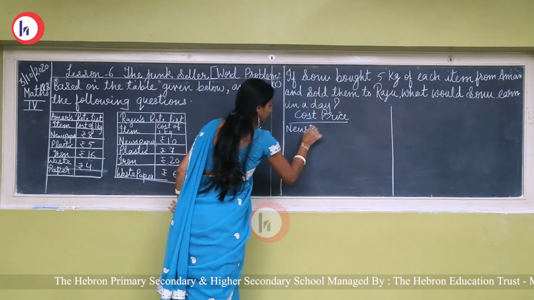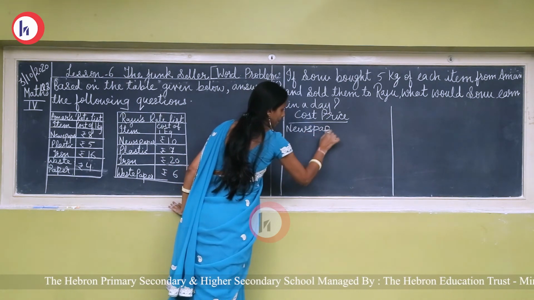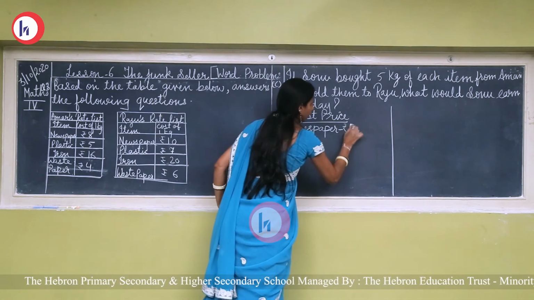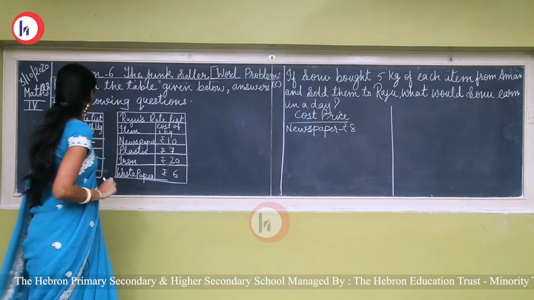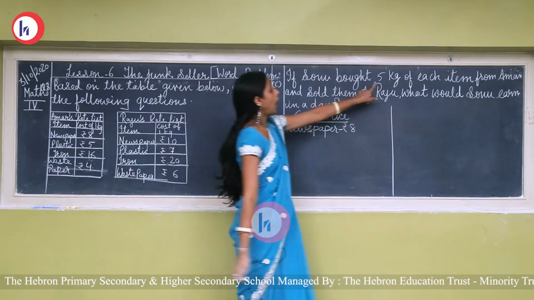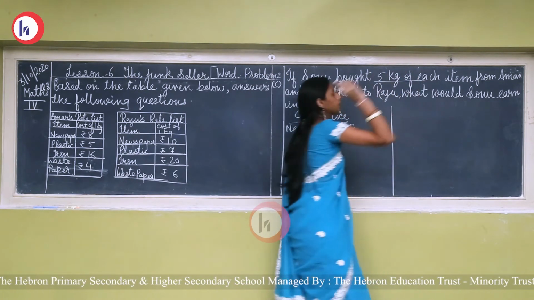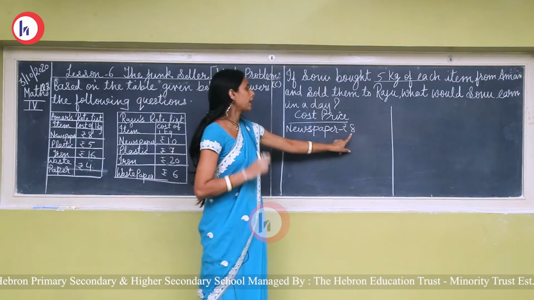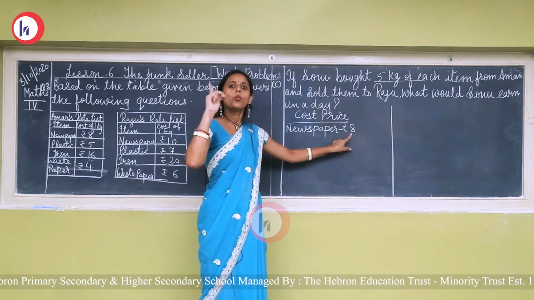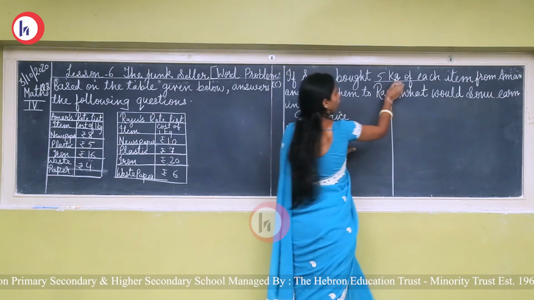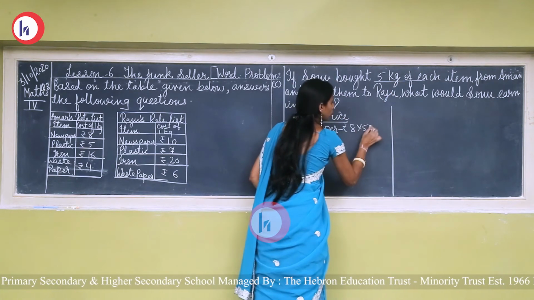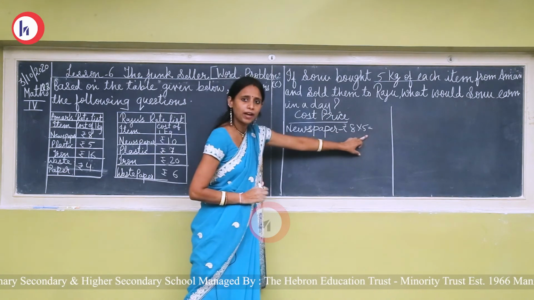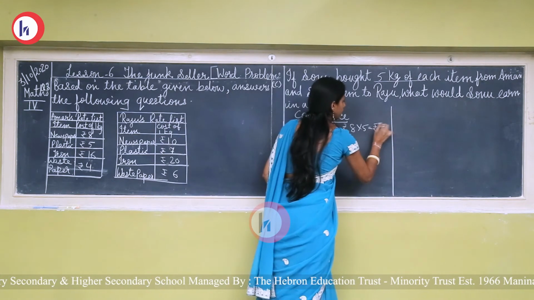Newspaper, rupees 8. How many kilograms did Sonu bought? It is 5 kilograms. So the newspaper rate is rupees 8 for 1 kilogram and Sonu bought 5 kilograms. So we have to find out the price of 5 kilograms. So 8 multiplied by 5 is equal to rupees 40.